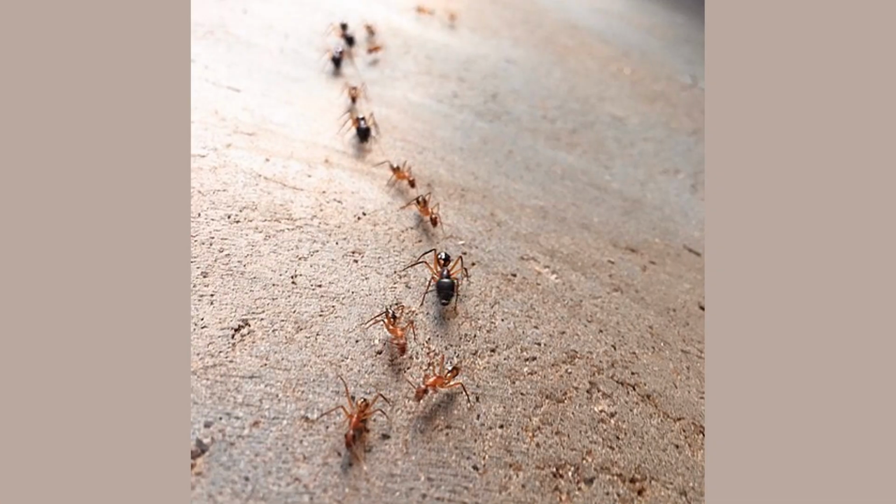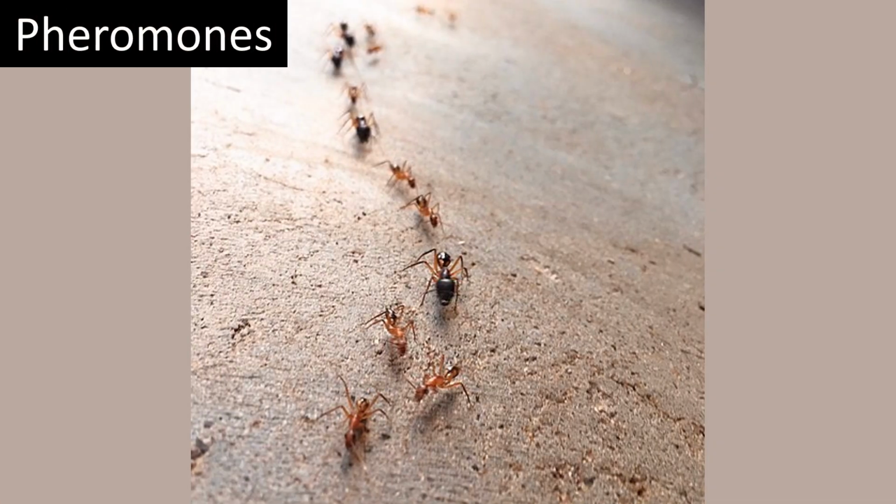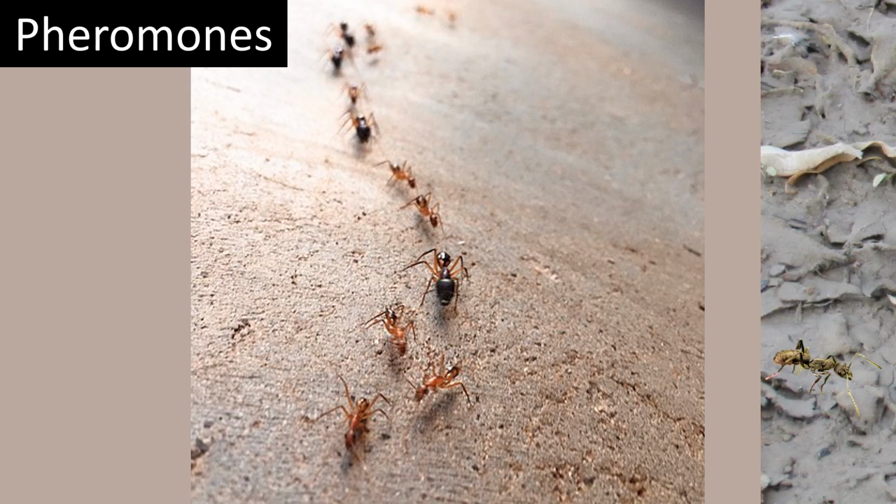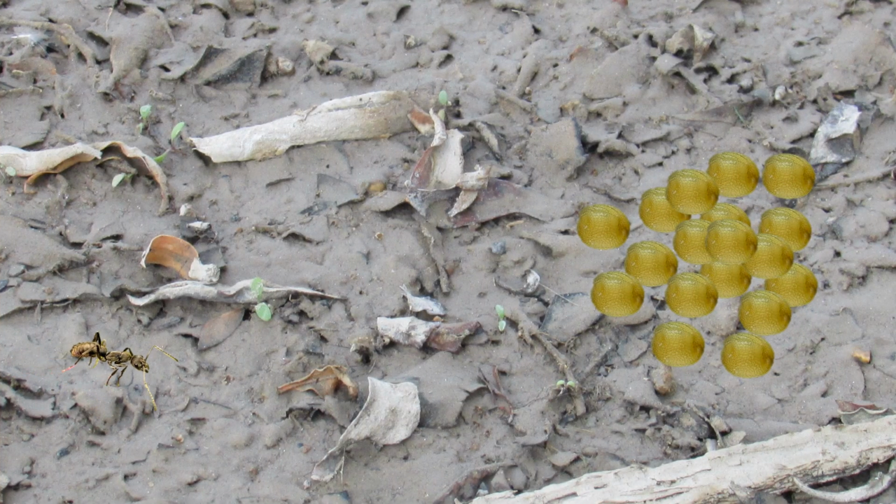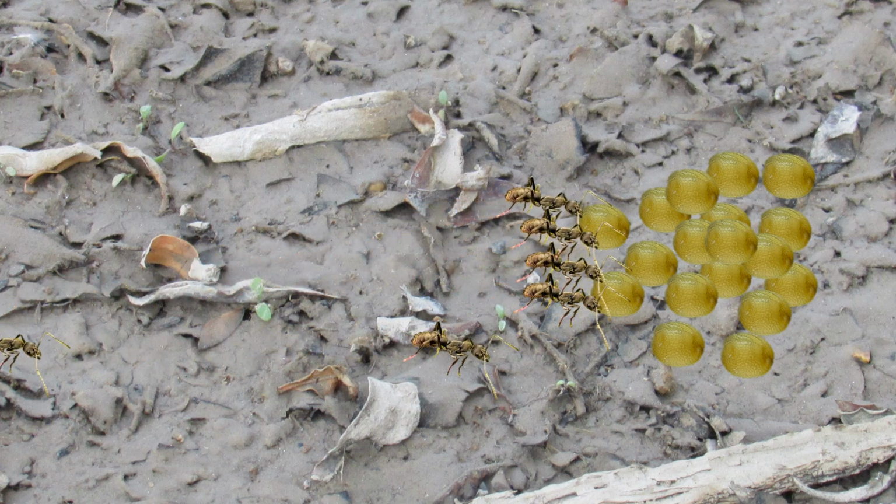Ants communicate through chemical signals known as pheromones. Ants use pheromones to organize various aspects of the colony. For example, one ant can leave a trail of pheromones to guide other ants towards a food source.